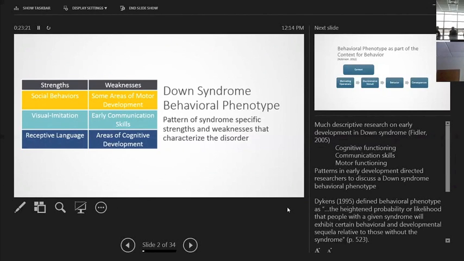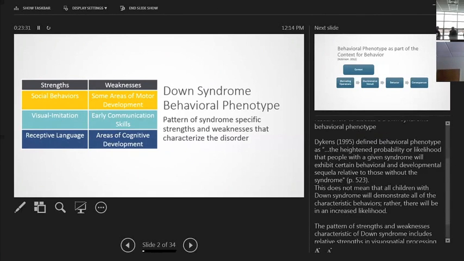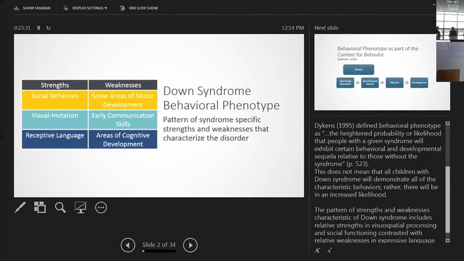So a behavioral phenotype would be a heightened probability or a heightened likelihood of displaying certain behavioral characteristics, and they would be associated with that particular genotype. It doesn't mean that all children with Down syndrome will display weaknesses in motor development or weaknesses in communication skills, just that they'll be more likely to have those particular behavioral characteristics.